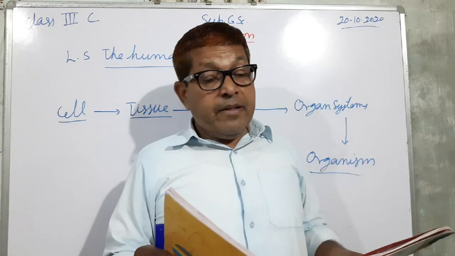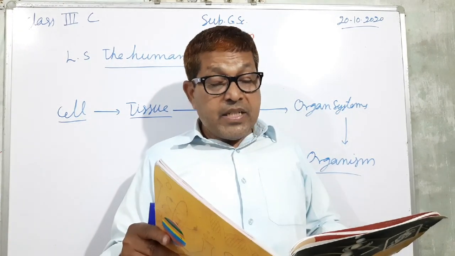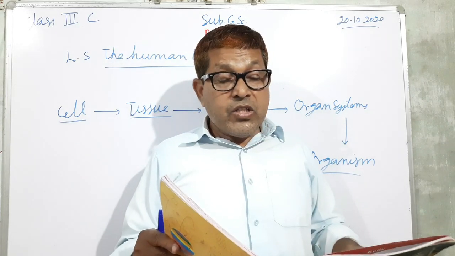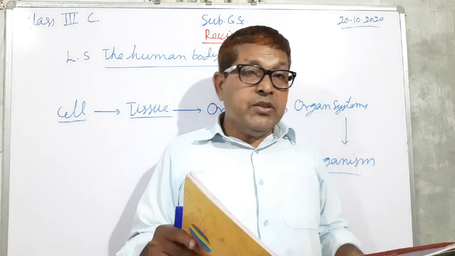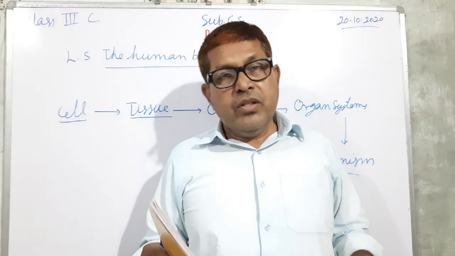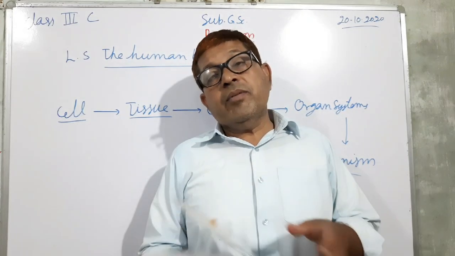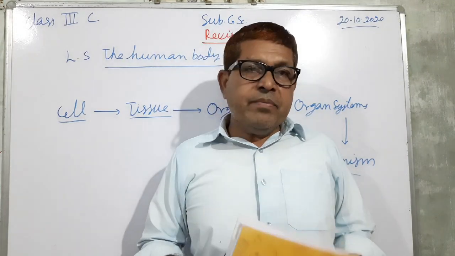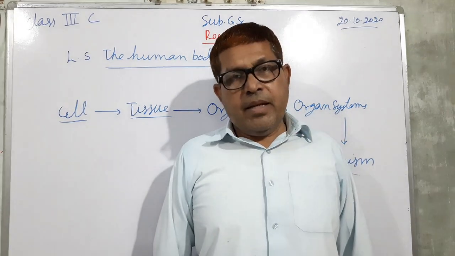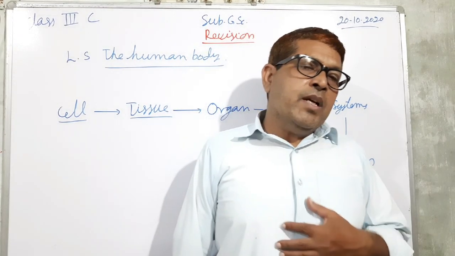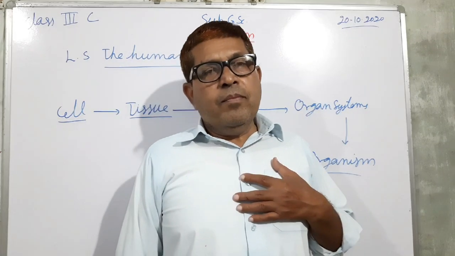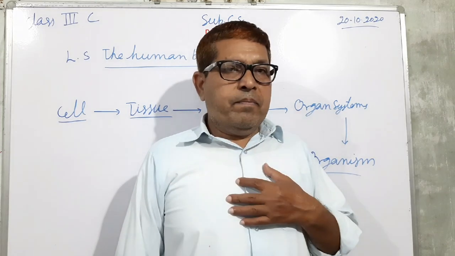So after reading, the diagram of the digestive system is given on page number 30. You draw the labeled diagram of this digestive system in your notebook. What happens in the case of the digestive system? The food enters the buccal cavity, the mouth, and from the mouth this food reaches the stomach via the food pipe.